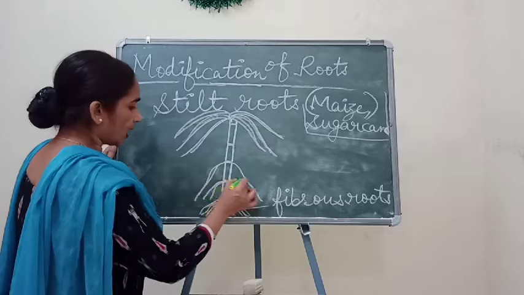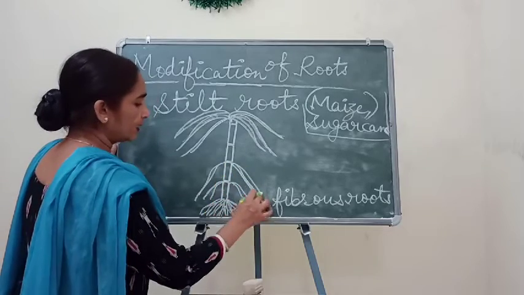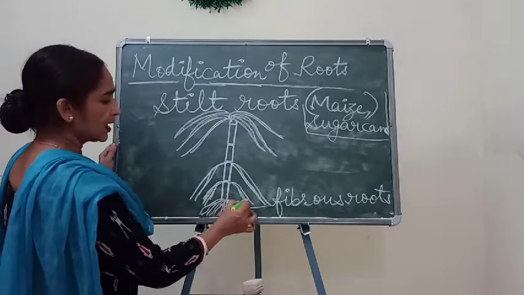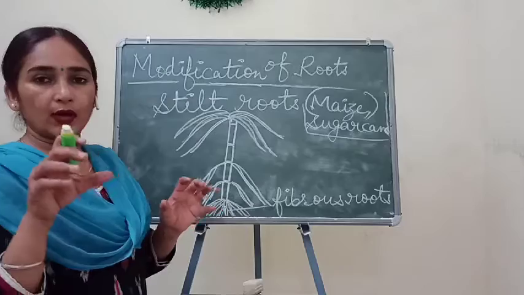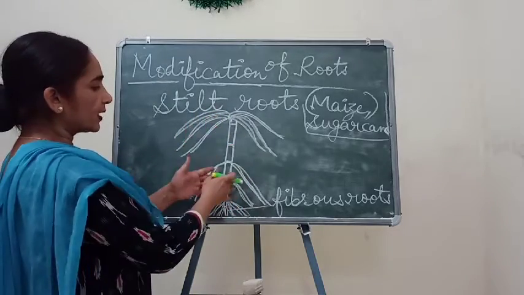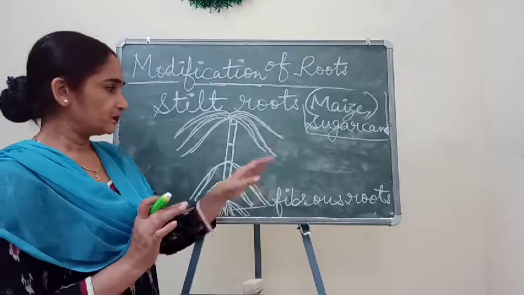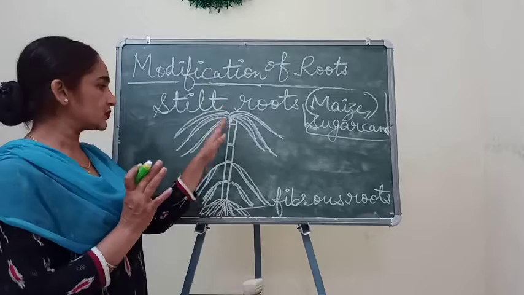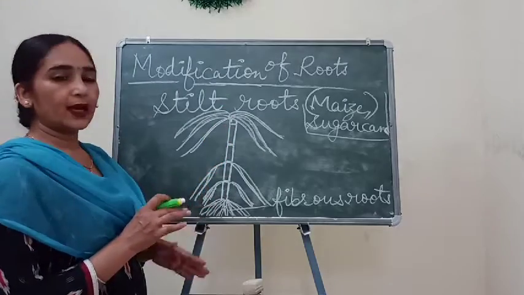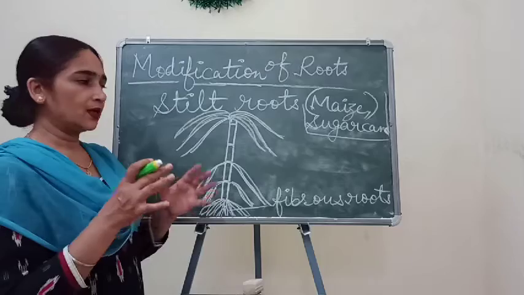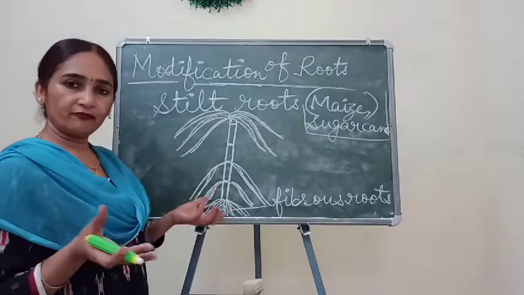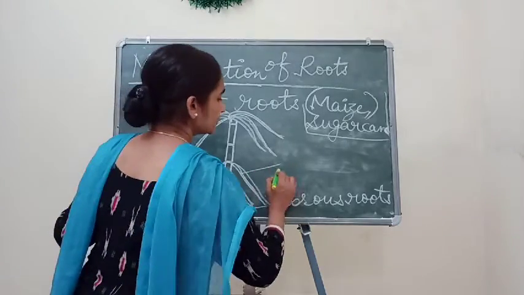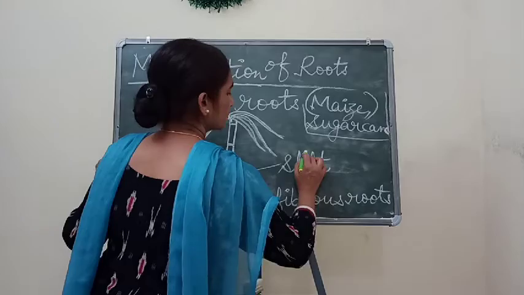Okay, and they enter the soil and provide anchoring to the plant. Anchoring means they hold the soil particles so that they can keep this sugarcane plant straight, so that it cannot fall down with the blowing of wind. Okay, so these roots are called stilt roots.